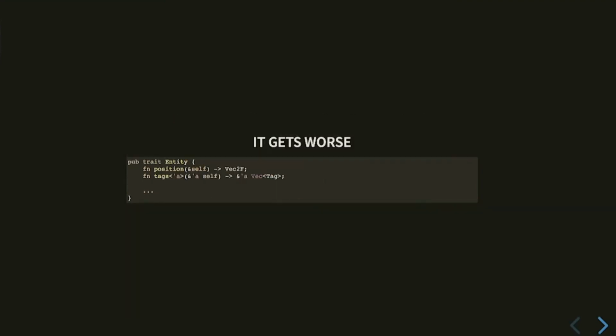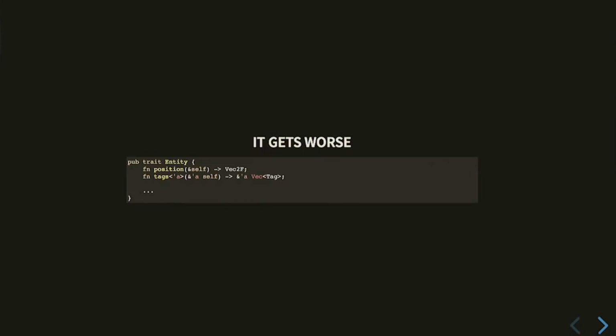So it gets worse. Say you have this entity trait that's pretty sparse. This is something that actually shows up in Starbound. We have this tag system where you get a list, maybe in Starbound it's a list of strings. This tag method, I've unelided the lifetime so it's clear, but this borrows the whole entity, no matter what, and returns a reference to tags.